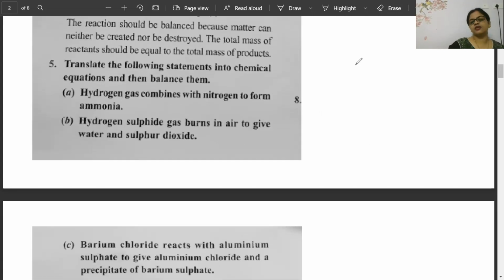Very famous equation. Barium chloride reacts with aluminium sulfate to give aluminium chloride and a precipitate of barium sulfate. And you know what color precipitate is formed here? Very famous precipitate color formation. White precipitate formation is there. I'm telling you it is giving a white precipitate, that is, barium sulfate is white. And this example you can take for your exam. If they say write an equation where white precipitate formation is there, then you can take this example.